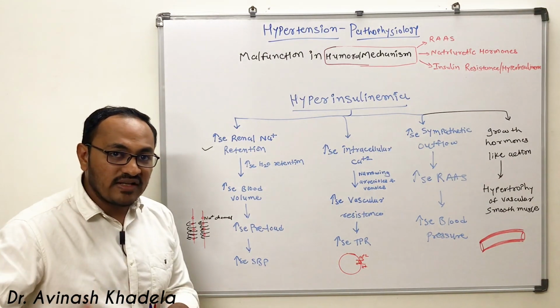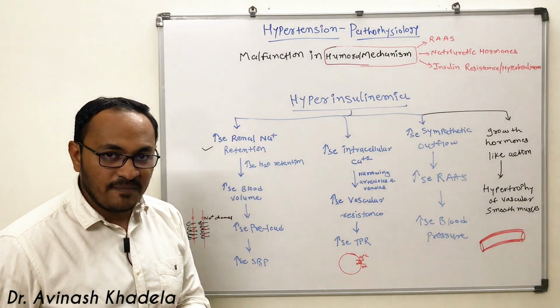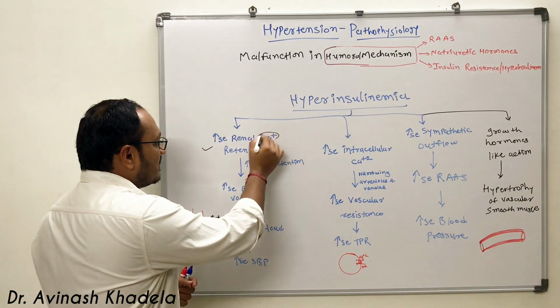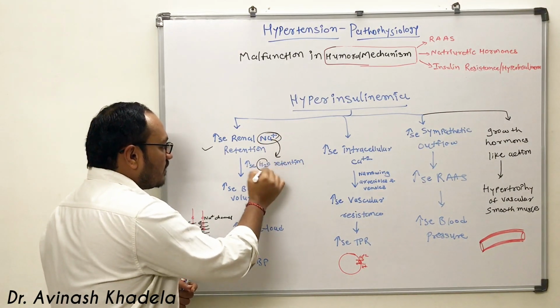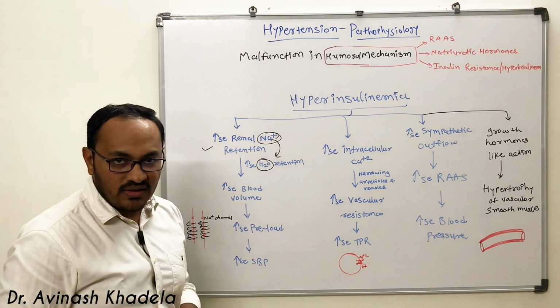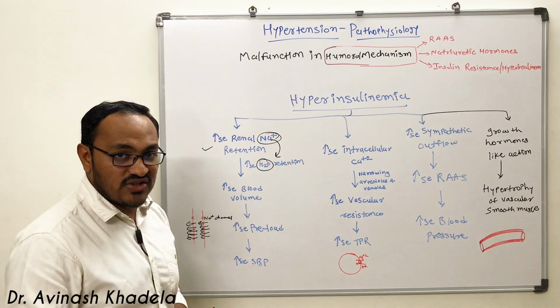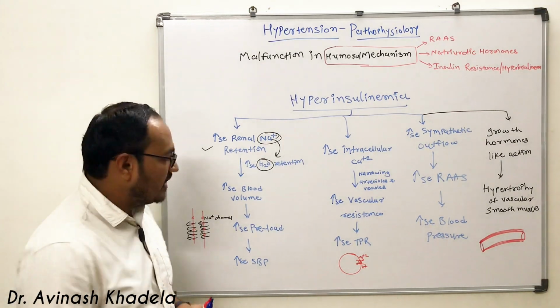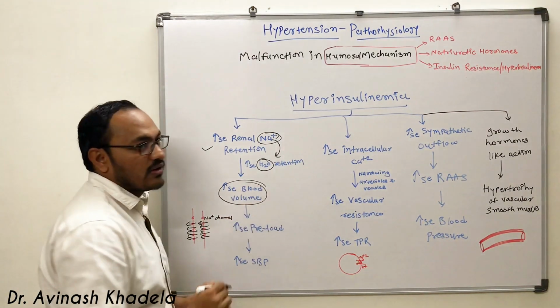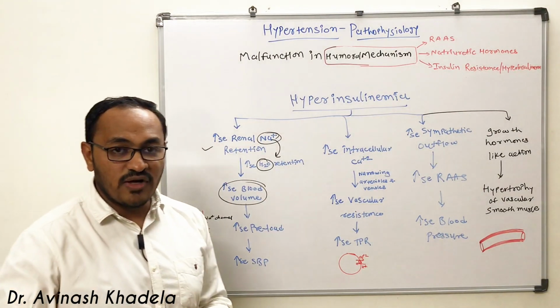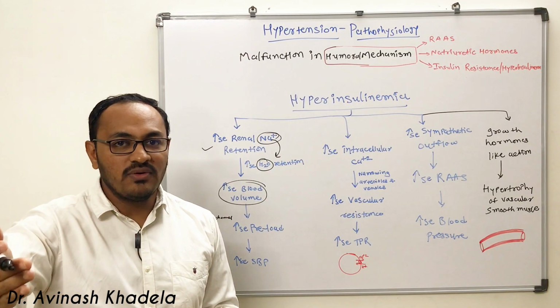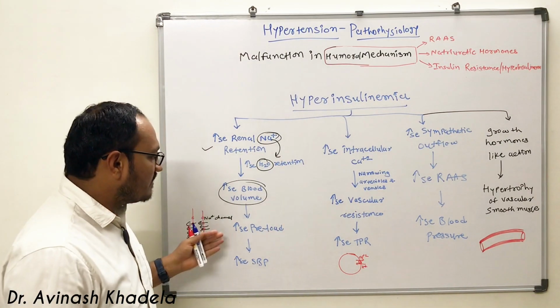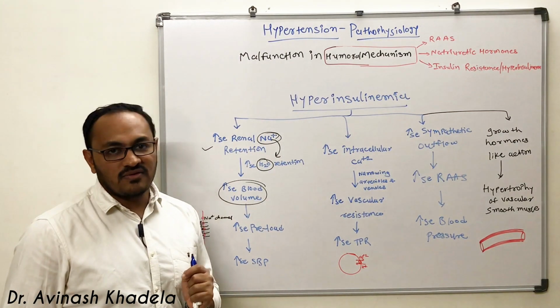So because of increasing the efficiency of sodium channel, insulin is increasing the sodium retention, and along with sodium it will also retain water, and because of the sodium and water retention from the kidney, it is increasing the blood volume. Because there is a rise in blood volume, as we know, there will be rise in venous return, and that leads to increase in preload, and this increase in preload leads to increase in systolic blood pressure.